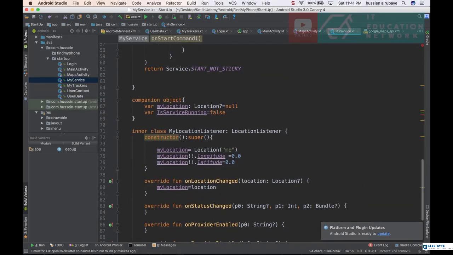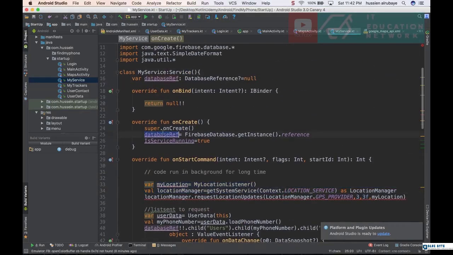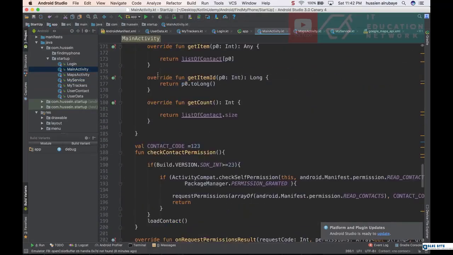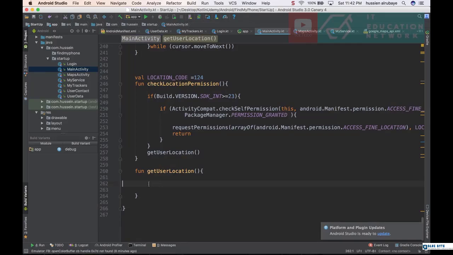Now what I will do, okay, just start the service. From where will I start the service? For now I will start the service from the main activity. So I mean, what do you mean by main activity? Okay, I will tell you. If you see, this is my service, is that right? This is my service. Okay, I just go to the main activity. Hopefully I have some bugs now about someone accessing the location, which is this one, get user location. From here I would start my service. Okay, so how to start the service? First of all, I have to make sure the service is not running. I say, hey, my service dot is running. Hopefully I could access it. Is it?